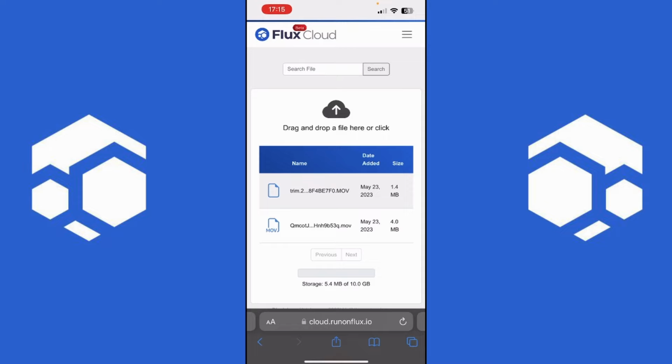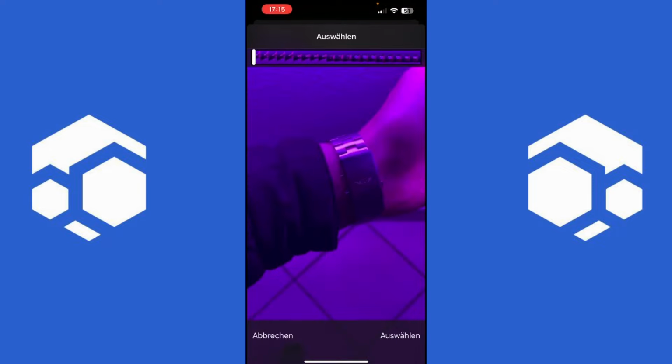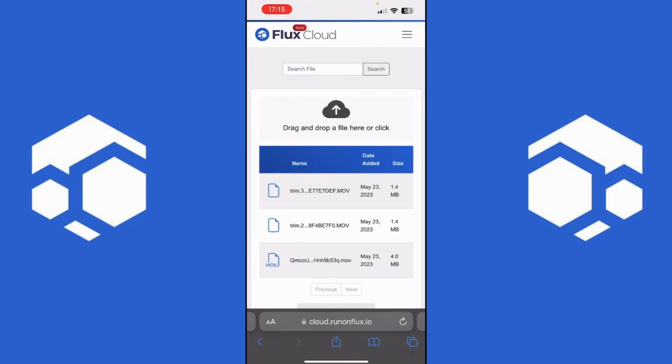And now if you want to move files from your phone to the Flux cloud, all you need to do is click on the cloud above and choose your file. And in my case, that's going to be the Flux Titan watch. So I'm going to click on it, choose it, it's going to compress it and upload it. Not even going to take a second, and successfully uploaded. Now you can view it from your phone, from your computer, view it, download it and delete it, and only you will have the access to it. So let's get back to the computer.